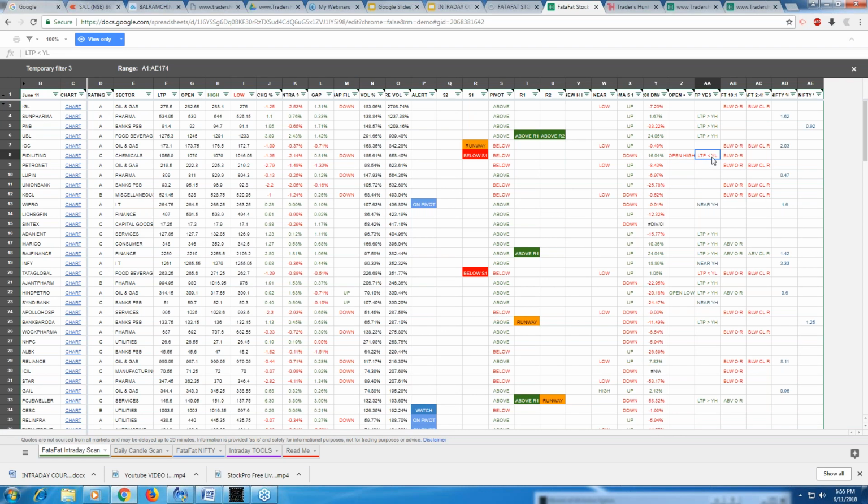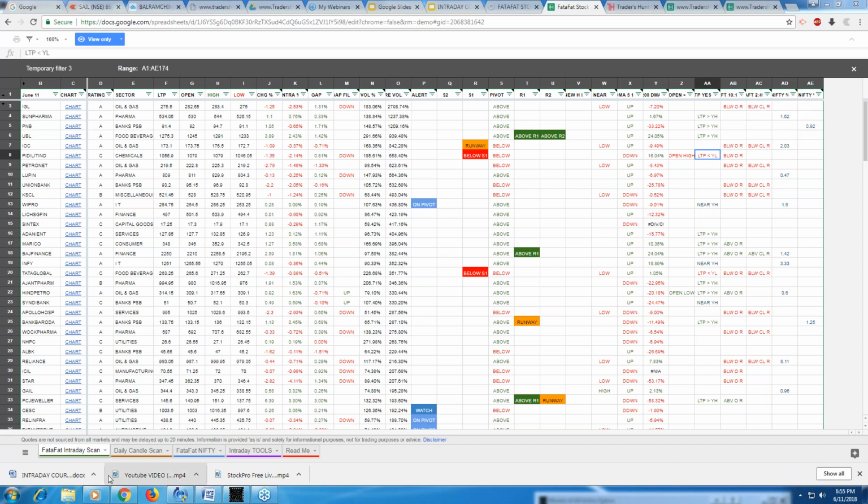Pidilite has broken yesterday's low, right? That means it's in the downward direction, right? So basically for us, the most important column is N, then these R1, R2, R3, S1, S2, S3, and the column AA. This column is again very, very important because this tells us about the previous day range breakout, right?